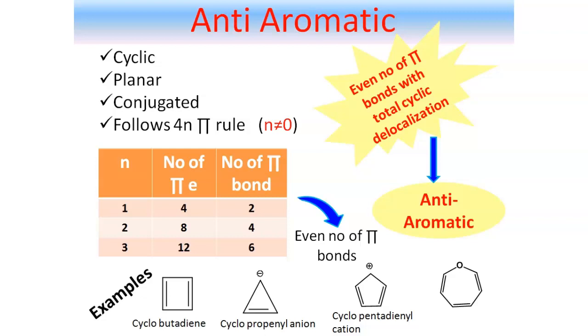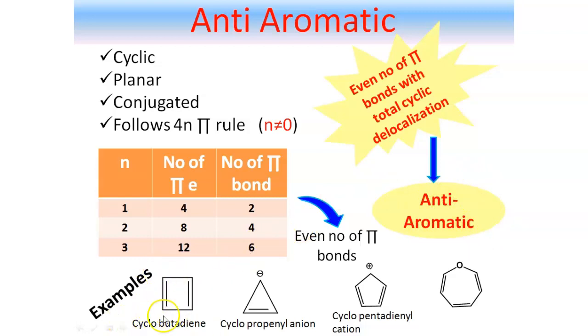That means it is clear from this table that even number of pi bonds has to be there for anti-aromatic system. So in short, or the trick is, if in a system even number of pi bonds are present with total cyclic delocalization, then the system will be anti-aromatic system. So let me explain anti-aromatic system with few examples. At first we have taken cyclobutadiene.